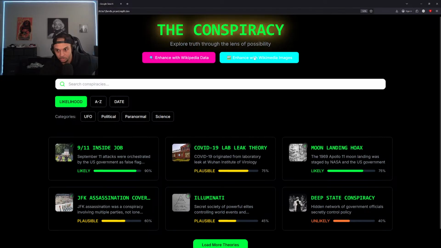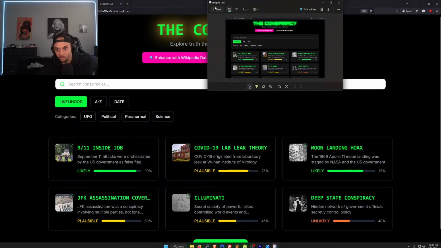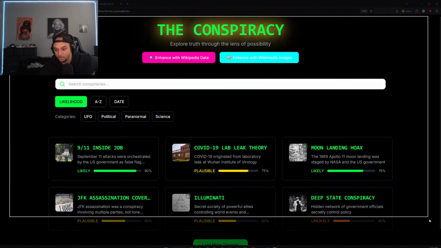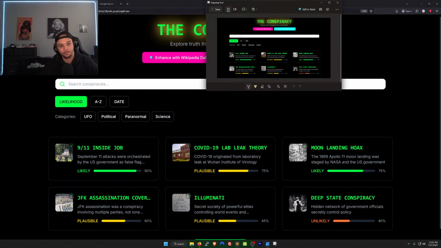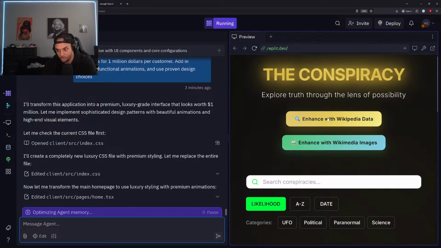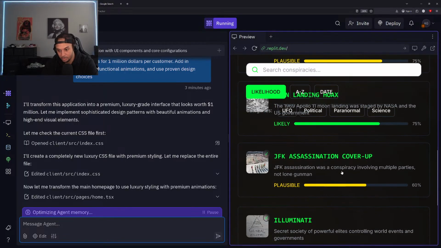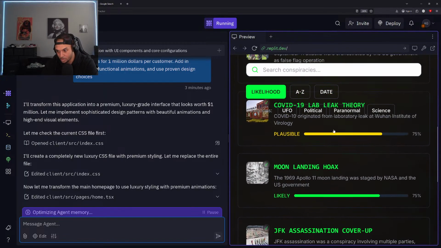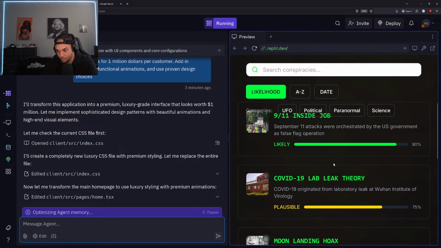All right, so this is ugly. Pink, light blue. Come on. All right, let's try that one more time. Oh, it's still loading up the changes. Okay, it's still processing. Let me let it wrap things up first. See, it's adding a little bit of animations here for each of these.